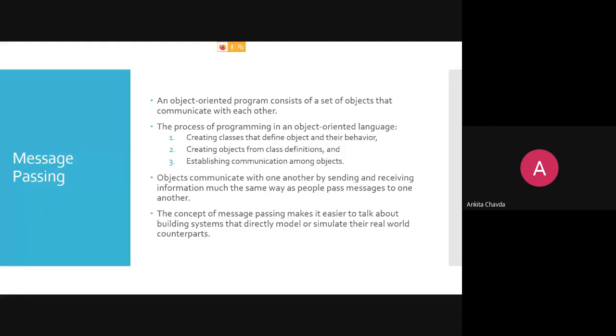So the concept of message passing makes it easier to talk about building systems that directly model or simulate their real world counterparts, right? It would be easier to talk about because every object would be having some dependency on the other. The other person needs to transfer their data or they need to communicate. This thing you will get to know when your operating system subject will be there. Fine. Common file sharing will be there. We are dependent on others. Fine.